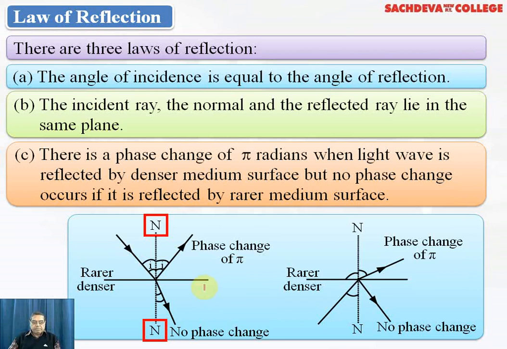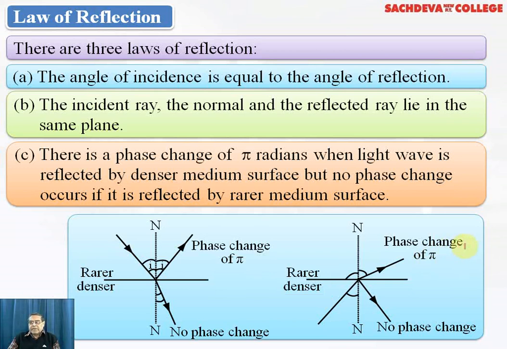N stands for normal, and the angles made by N with the incident and reflected rays are the same. However, when light moves from a rarer to a denser medium, the angle of incidence is always greater than the angle of refraction. In the second figure, on the right side, a ray is moving from a denser to a rarer medium.